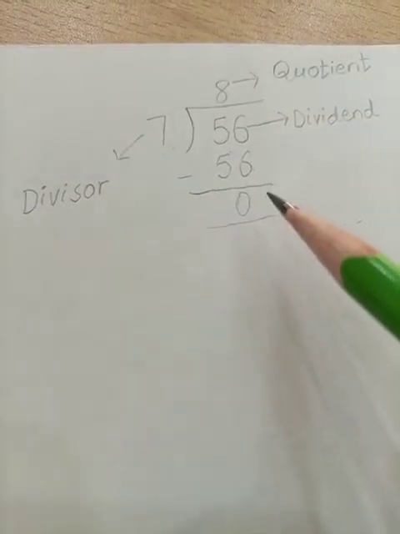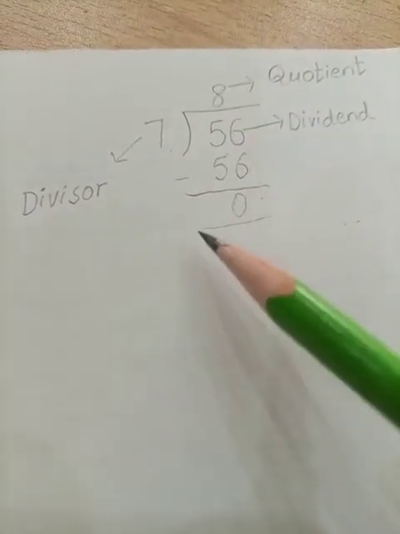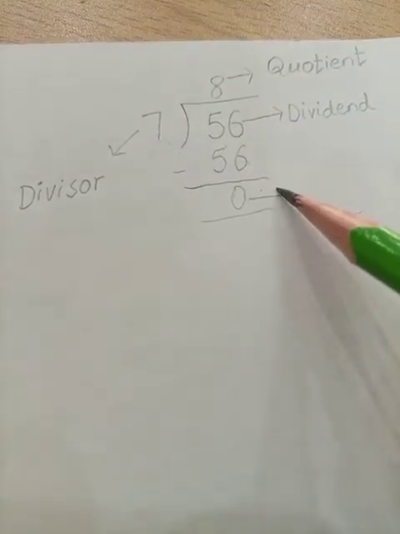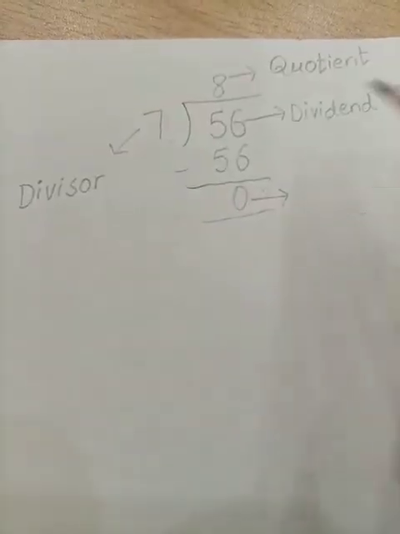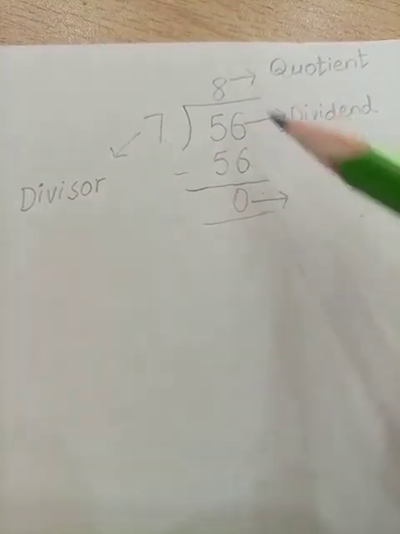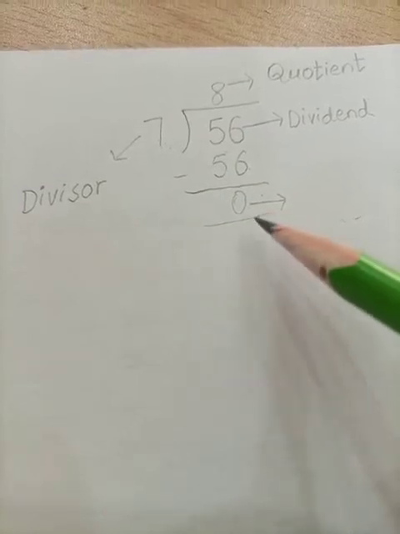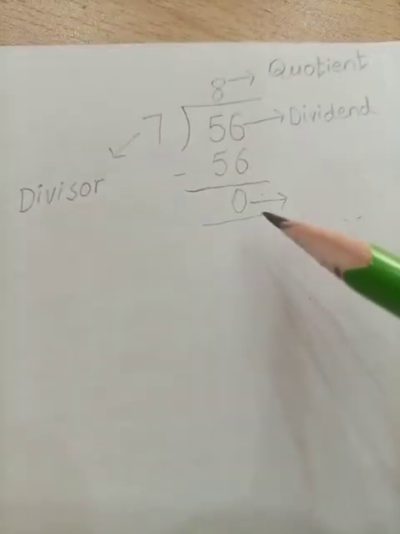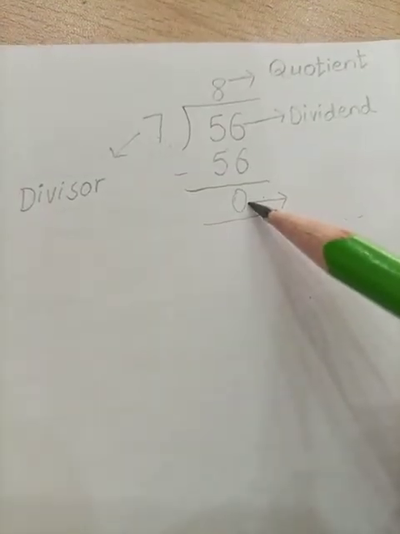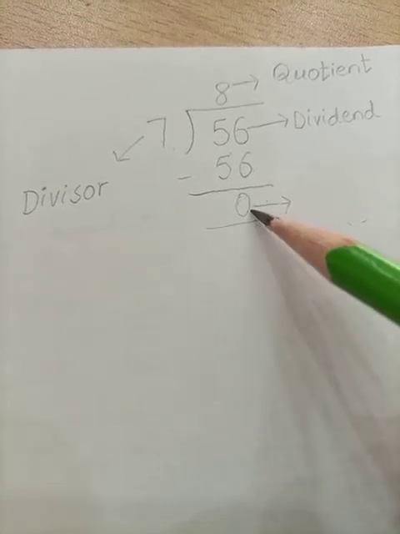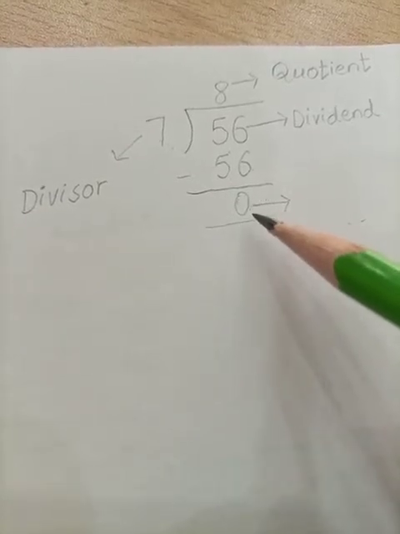The number that will be left after the division will be called the remainder. This one is our remainder. Look at this, students. After dividing 56, we're left with the number 0, which means that there is no remainder in this question. But the number that will be left after the division will be called the remainder. Read it with me. It will be called the remainder.